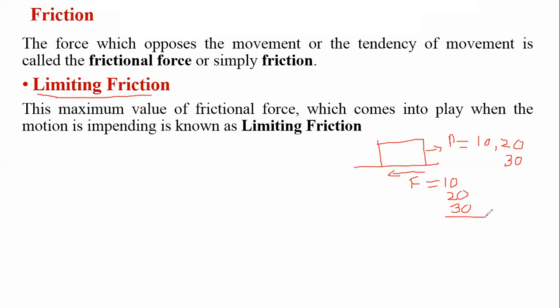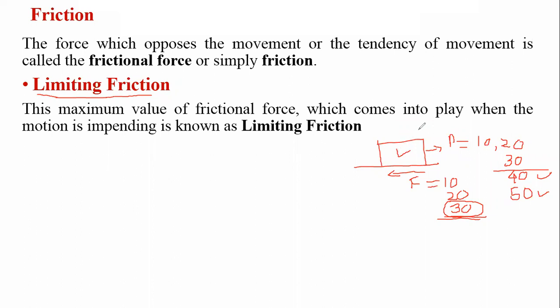Now let us consider that 30 is the limit. If we increase the load to 40, this value will not increase, it will remain 30. If we increase this force to 50, it will remain 30 over here. But as this force goes on increasing, what will happen? Up to the limiting point, the body is in a stable condition. But after this 30 kilonewton load, after this limiting friction load, what will happen?